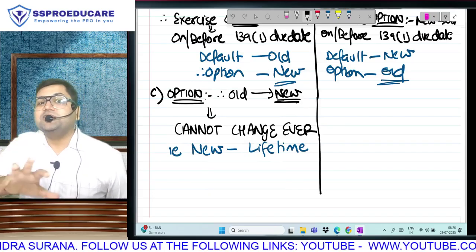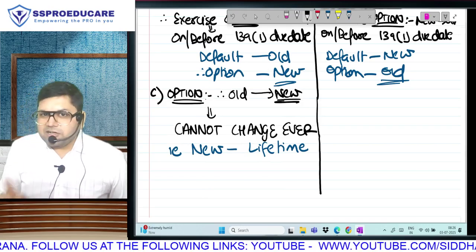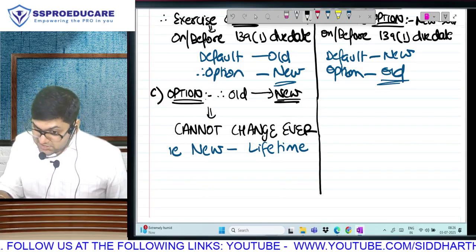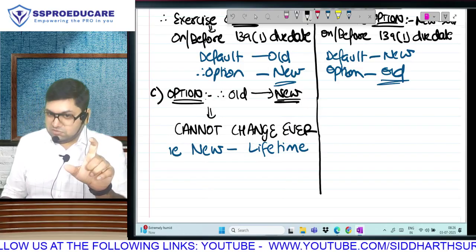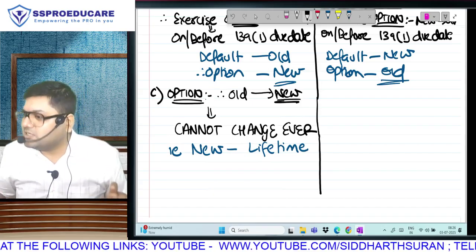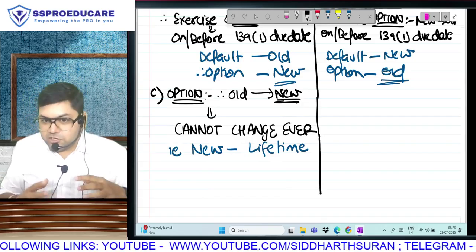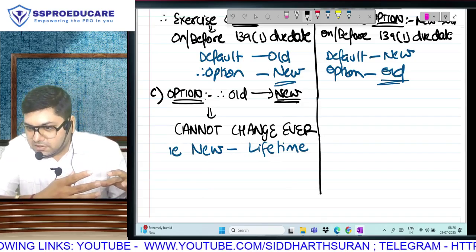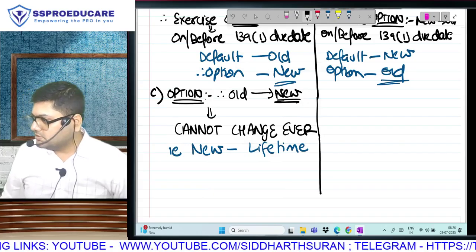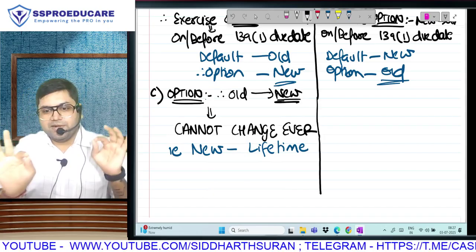CA course changes every 5 years. Every 5 years. But something has happened for the first time this time. Earlier, whenever they used to change the CA course, they used to run parallel attempt of old syllabus and new syllabus. So we had the option. You are learning for PE1, you can continue and give exam in PE1, or you can shift to CPT for 2 years, 4 attempts. It was CPT or PE1.